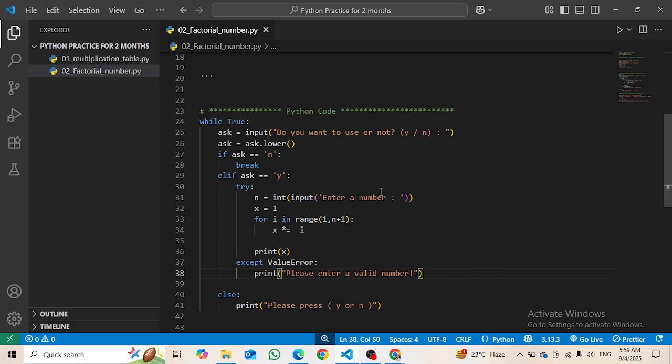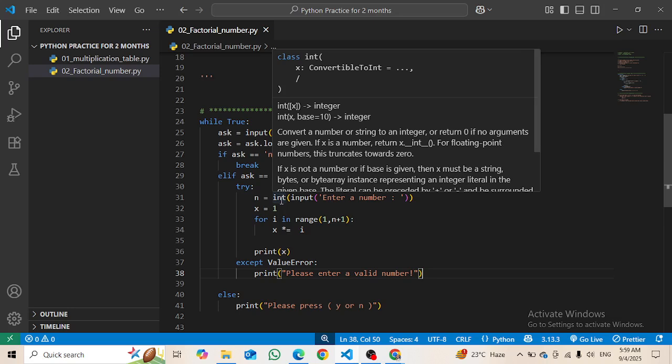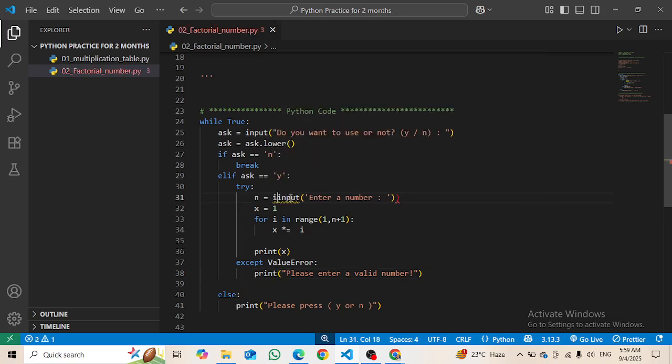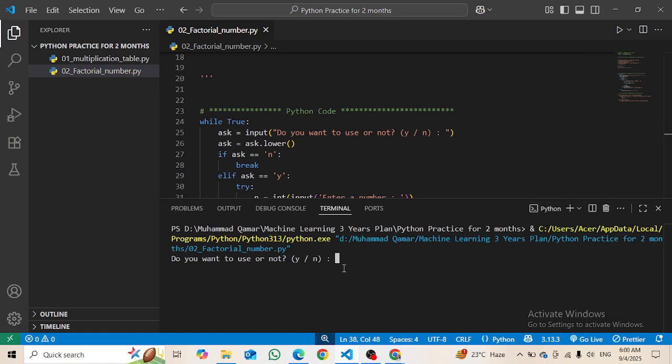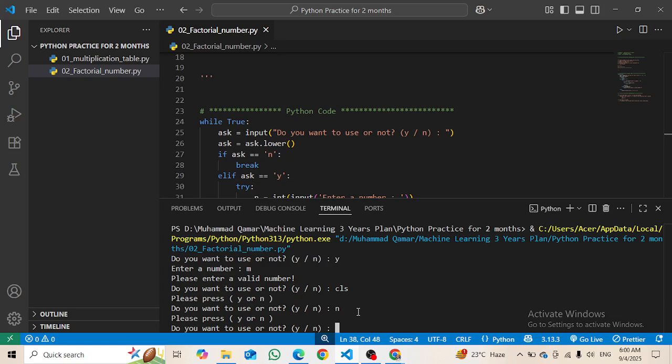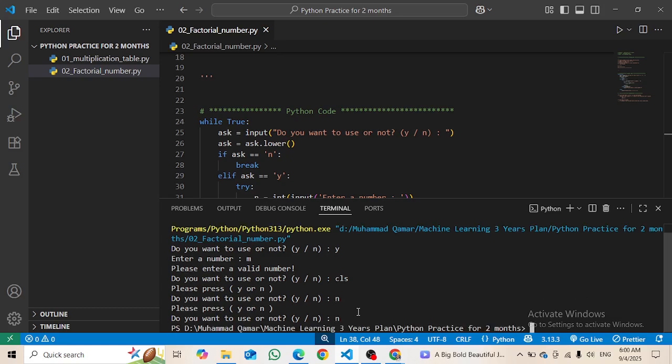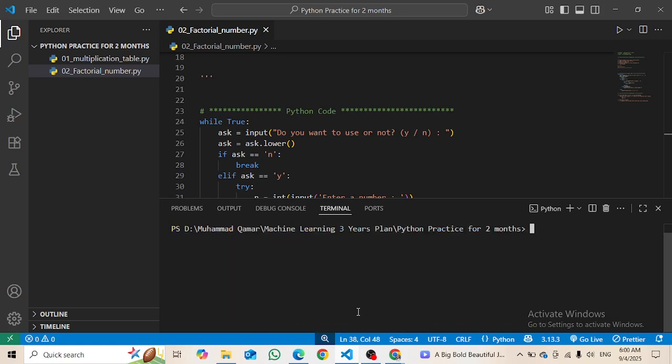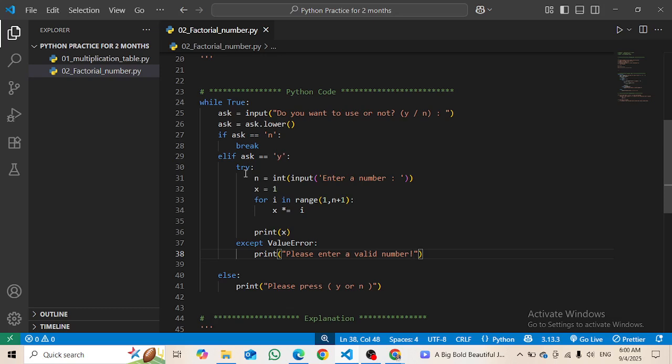so like this, okay. What I should do here is that inside it I am asking for the number first of all, as it is an integer, but let's say he does not give me an integer. So okay, please wait, run it again. Let's say this time he wants to play, yes, then he's giving me m. So okay, it is correct, try and except is perfectly correct. It is now not giving me any error. Sorry for this, I didn't stop it, I have to stop it here. Then clear it again.